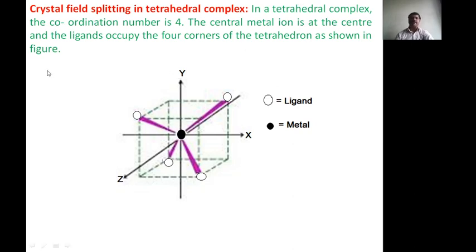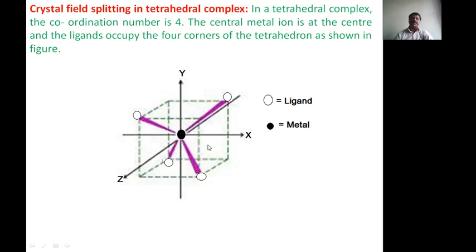In tetrahedral complex, the coordination number is 4. The central metal ion is at the center, and the ligands occupy the 4 corners of the tetrahedron as shown in the figure. Now here you have to draw again the 5 d orbitals in the same way.